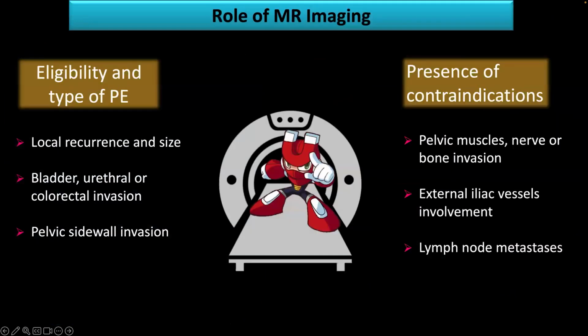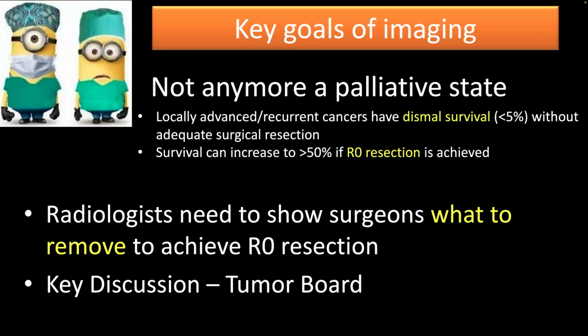Then we talk about the role of MRI imaging. Basically, what you need to tell the surgeon is whether the patient is eligible for a pelvic exenteration and whether there is a presence of contraindication. And for contraindication, usually you are looking for pelvic muscle, nerves, and bone invasion, external iliac vessel involvement, and lymph node metastasis. So that really summarizes what you need to tell the surgeons on your MRI. And this is why we generate all those structured reports.